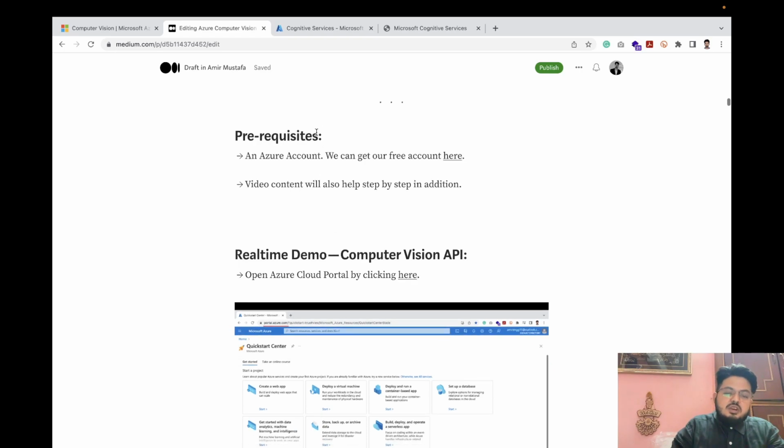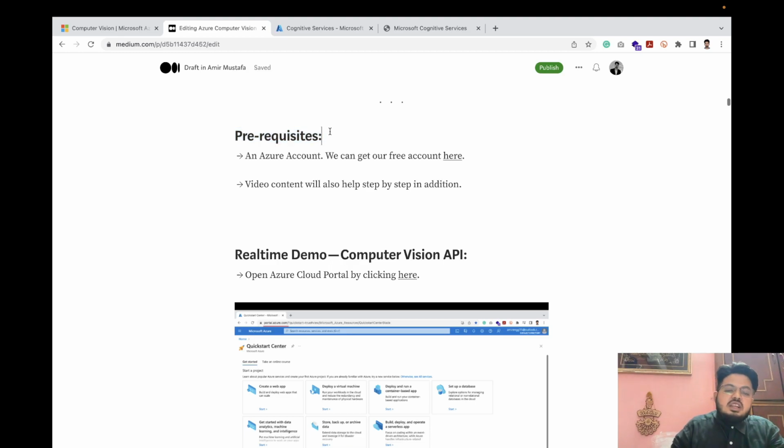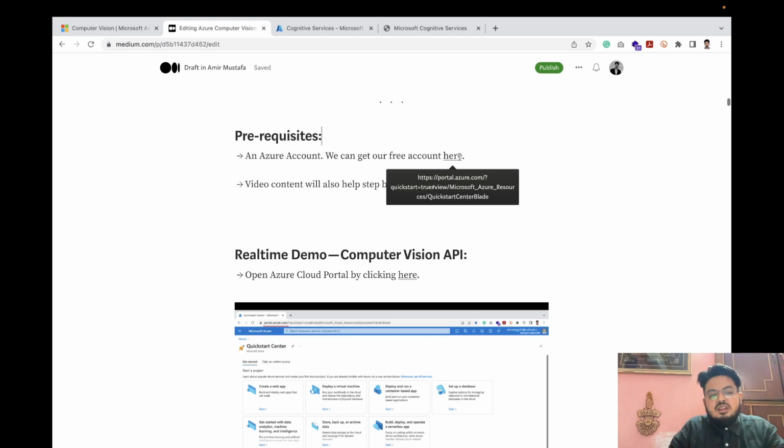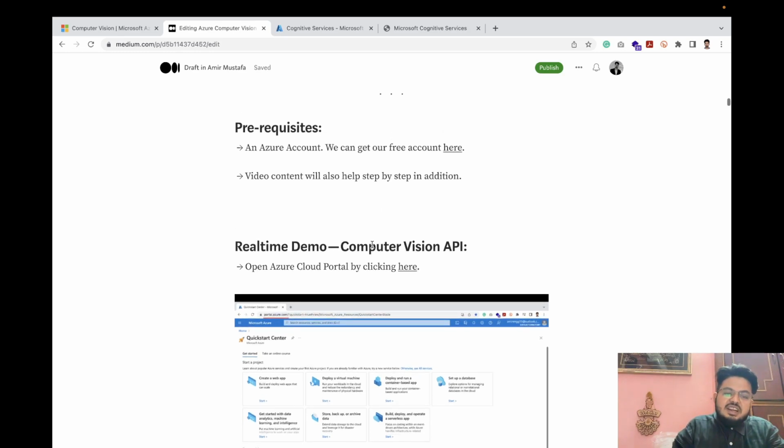There is one prerequisite if you want to practice along: you need an Azure account. You can click over here, there's a sign up button. A month's free trial is also there. We need to enter our debit card or credit card. But still, if you just want to follow along, we are recording in 2023, so it will be the latest one. You can follow along also.